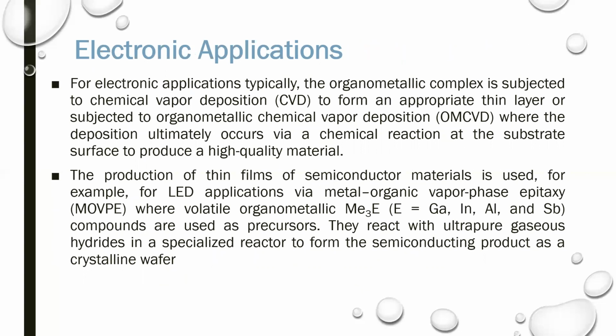For electronic application, typically the organometallic complex is subjected to chemical vapor deposition to form an appropriate thin layer. It is subjected to organometallic chemical vapor deposition, where the deposition ultimately occurs through a chemical reaction at the substrate surface to produce a high quality material. Basically, organometallic compounds are used for the electronic application to produce a high quality material.